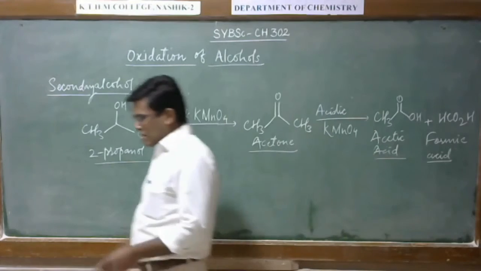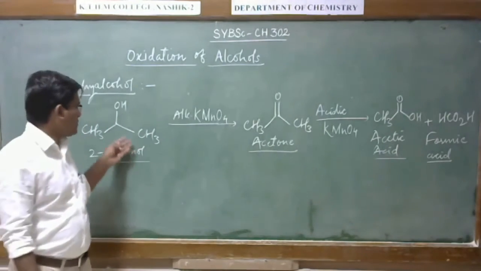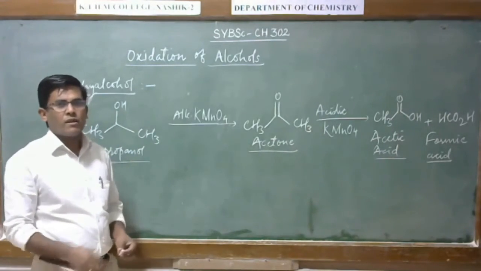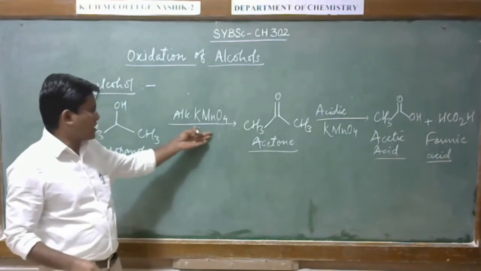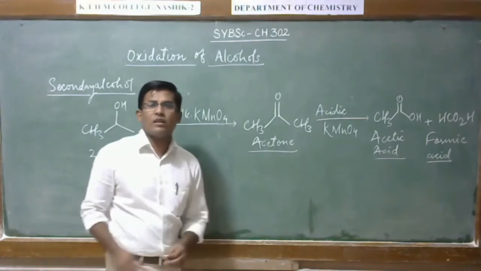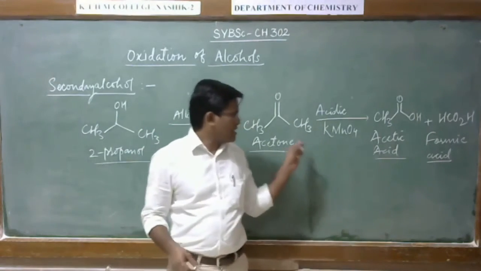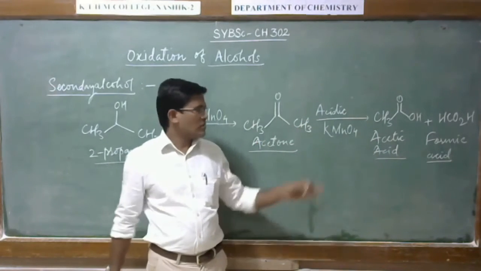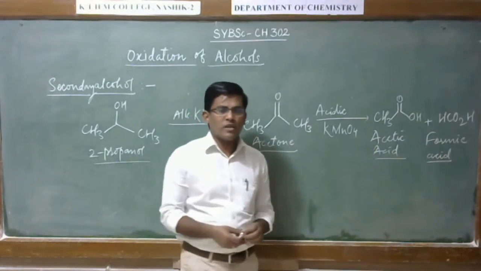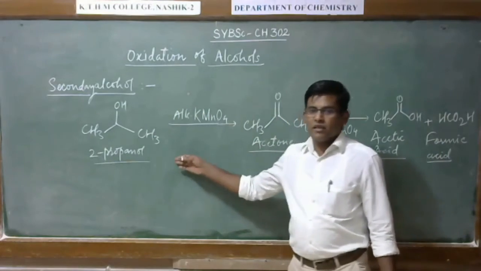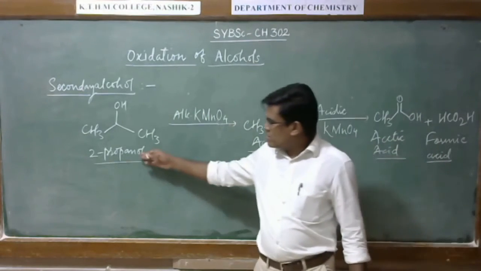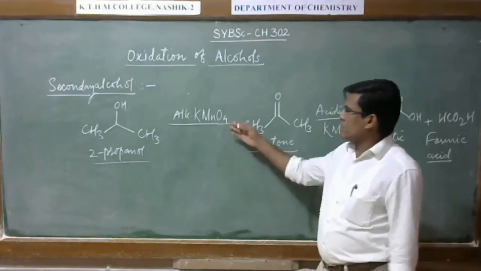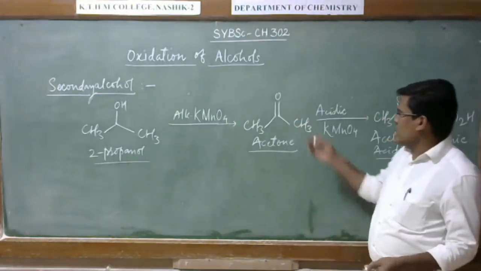So in the first step, when this alcohol reacts with the alkaline KMnO4, it gives the corresponding ketone, and further treatment with acidic KMnO4, it gives the corresponding acids. So here you can see when the treatment of this 2-propanol with alkaline KMnO4, it gives the acetone.